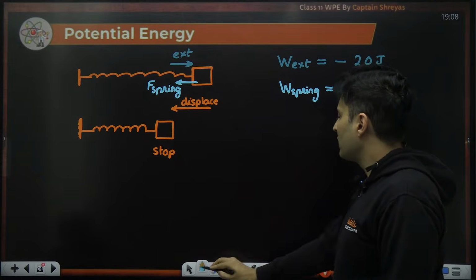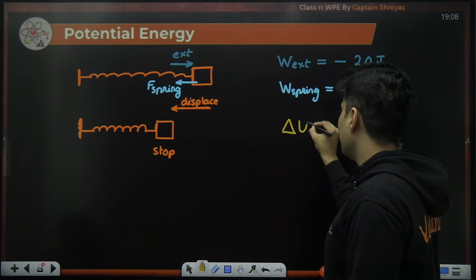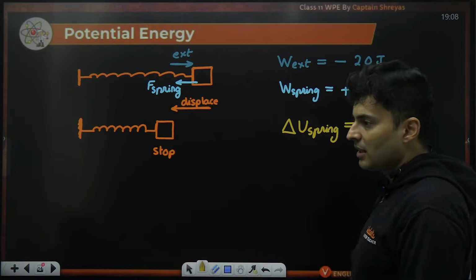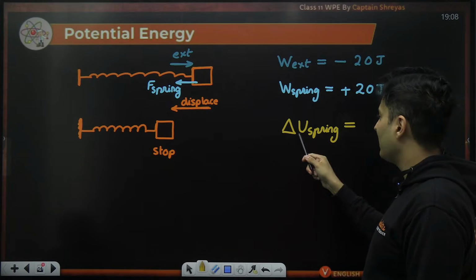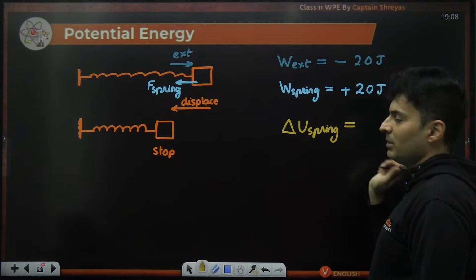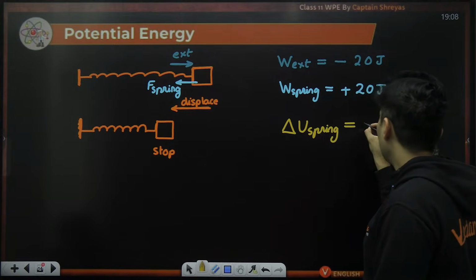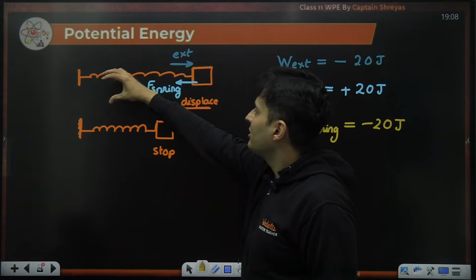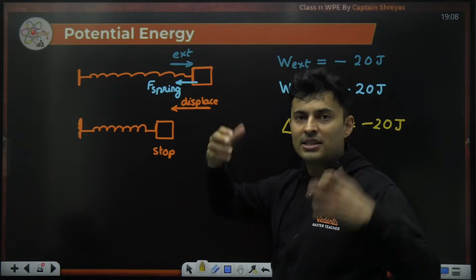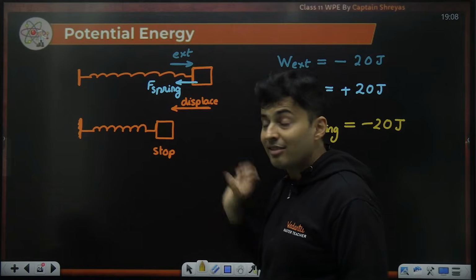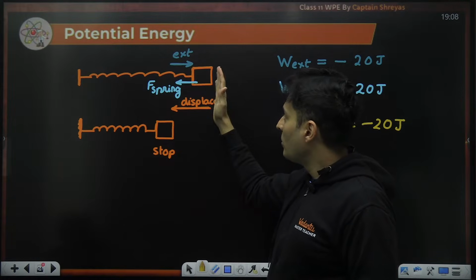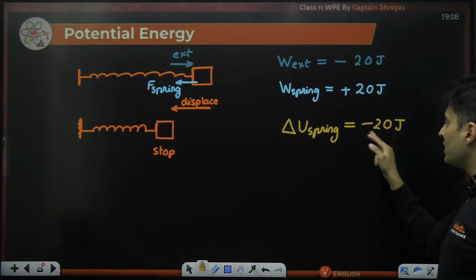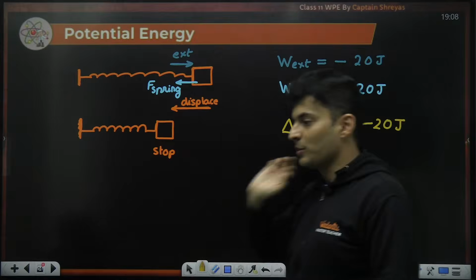Lastly, if I ask you what is the change in the spring potential energy, then the answer for that, whatever work is done externally will be this, or the negative of this will be this. That's the formula. Yes, it will be exactly minus 20 joules. And it makes sense. When the spring was stretched, it had more energy stored. When it is here, it is relaxed, it has less energy. So from more energy to less energy, there is a decline. So the energy change will be negative because it has reduced.